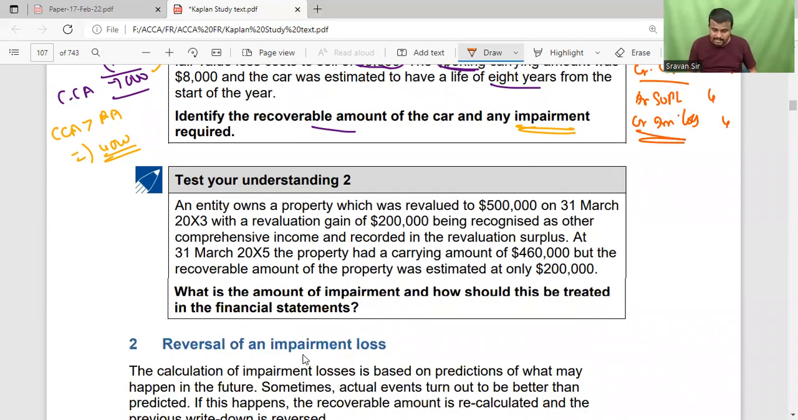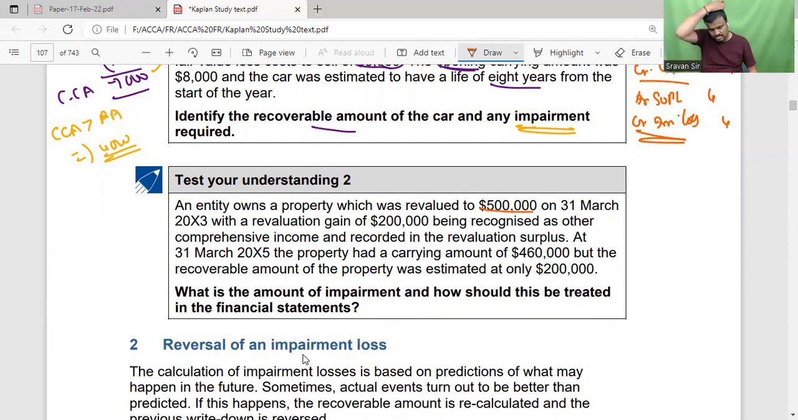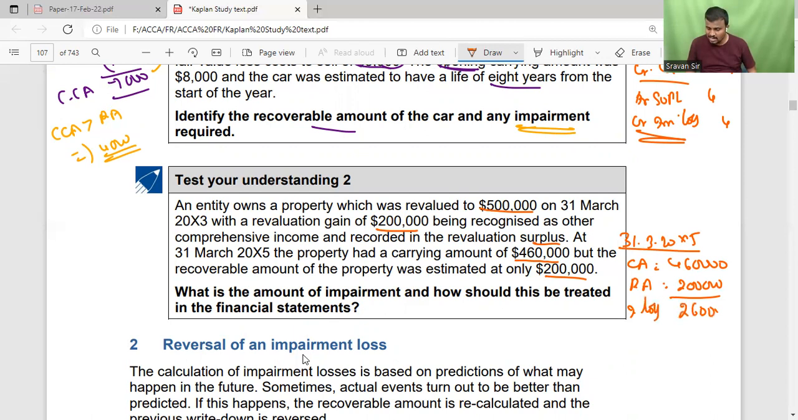Okay. Next, an entity owns a property which was revalued to 5 lakh on 31st March 20X3, with the revaluation gain of 2 lakh being recognized as other comprehensive income and recorded in revaluation surplus. At the 31st March 20X5, the property had a carrying amount of 4 lakh 60, but the recoverable amount is 2 lakh. So carrying amount is more than recoverable amount. So impairment loss is recognized as 2,60,000.